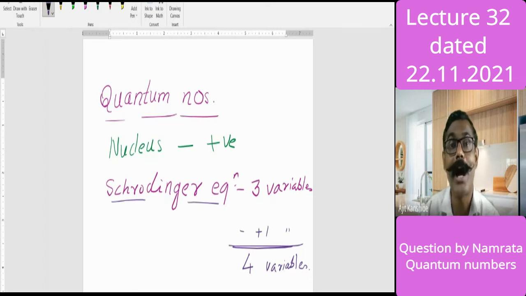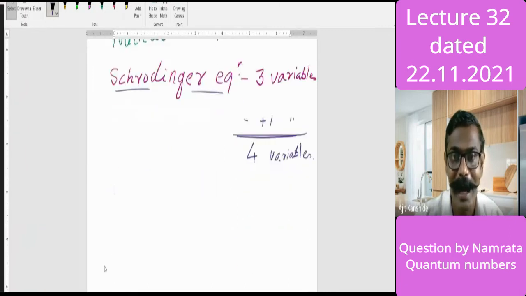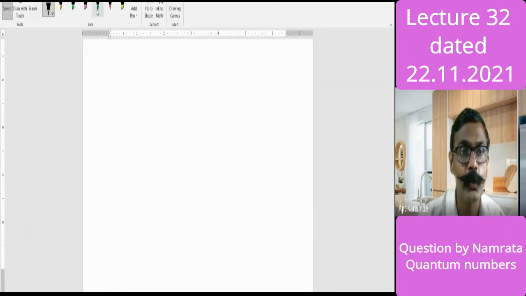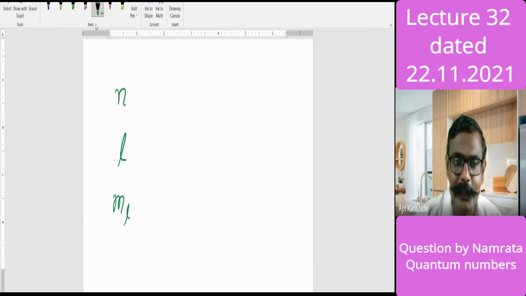So those are our four parameters which describe the Schrodinger equation, and the Schrodinger equation gets its importance because of those four parameters. After solving the equation, we will understand them. What are those four parameters? The first is n, the second is l, the third is ml, and the last is ms, or simply s.